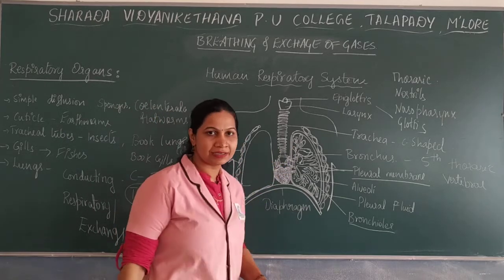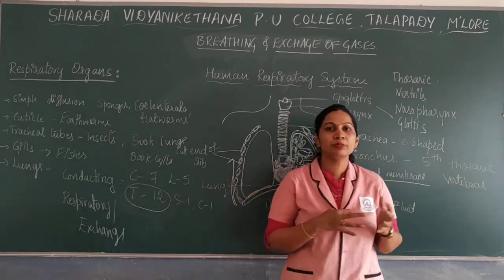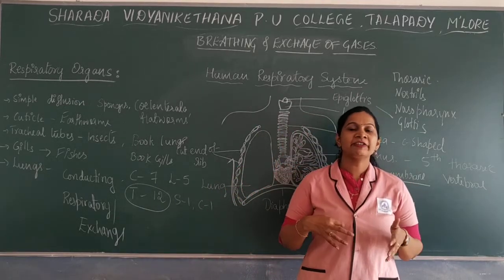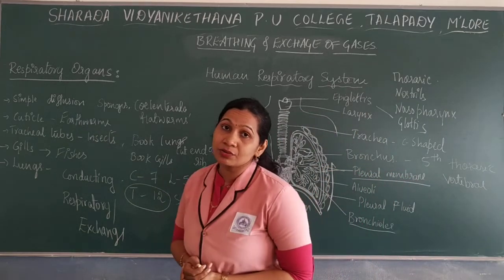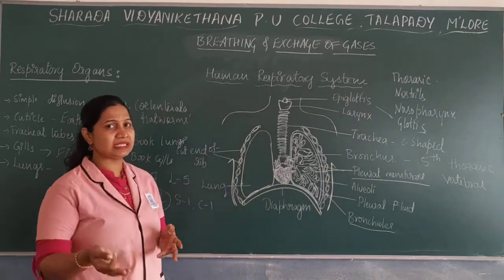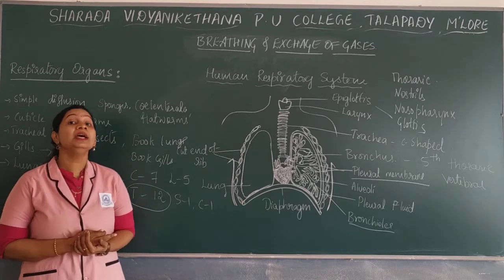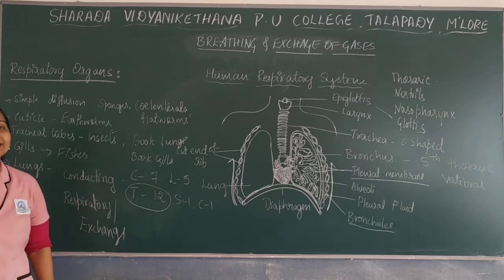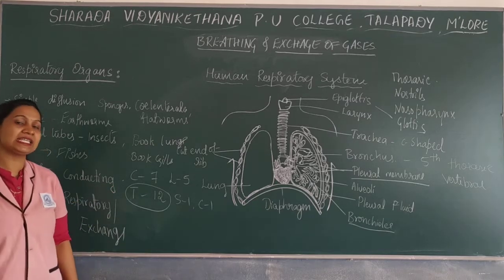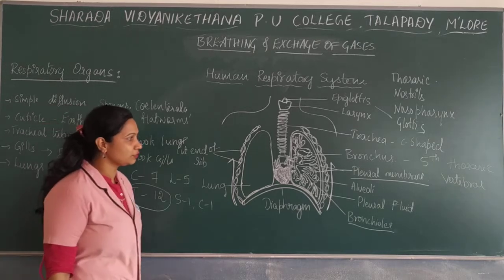So what is the conducting zone? From the nasal openings, nostrils, till the bronchioles, that is known to be the conducting zone, where the respiratory bronchioles as well as the alveoli, all those structures, refer to the respiratory zone. So there is a presence of a conducting zone as well as a respiratory zone.